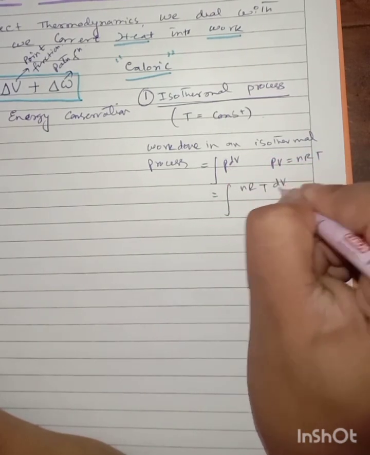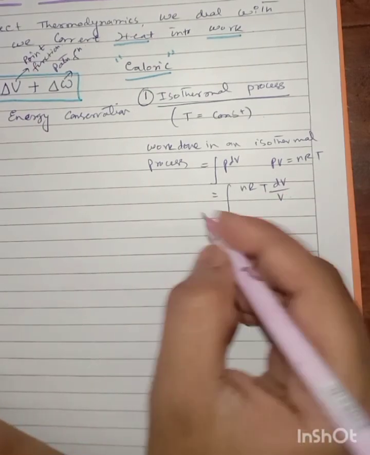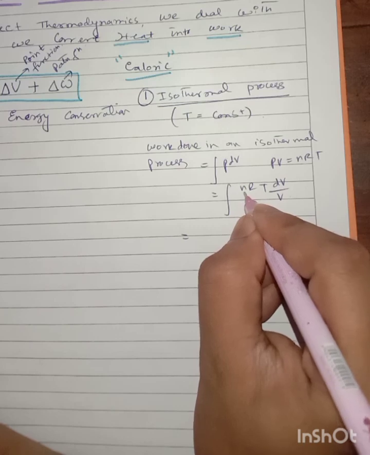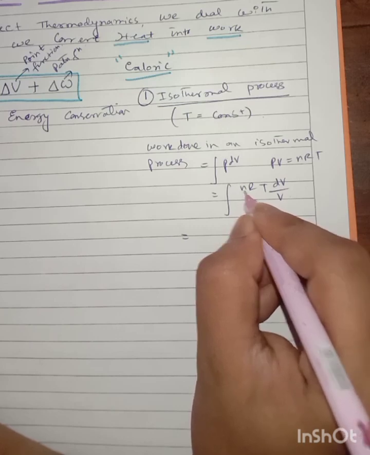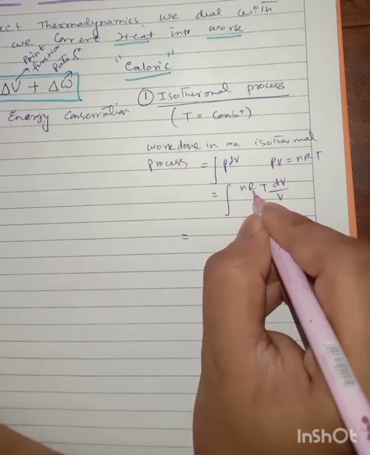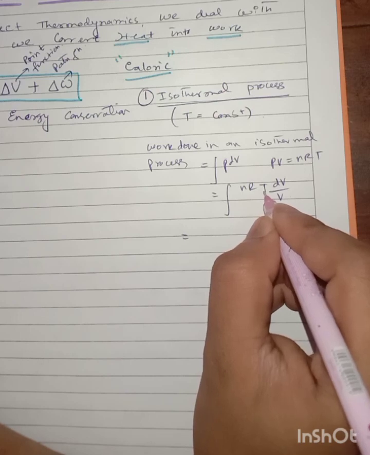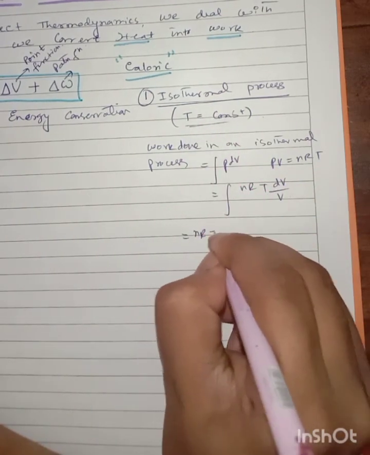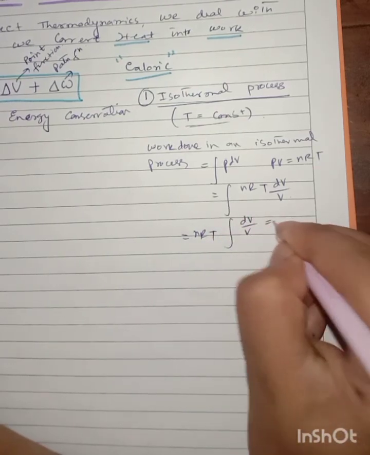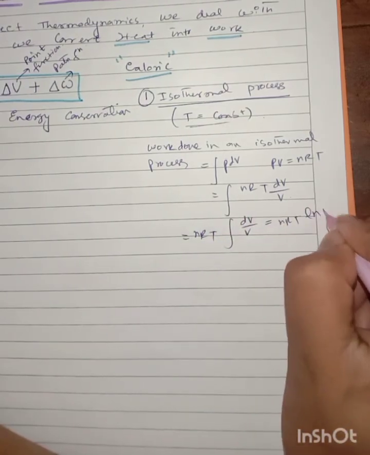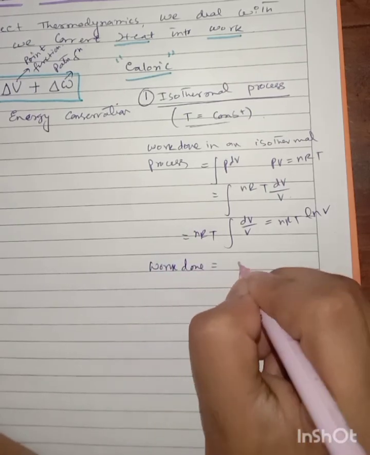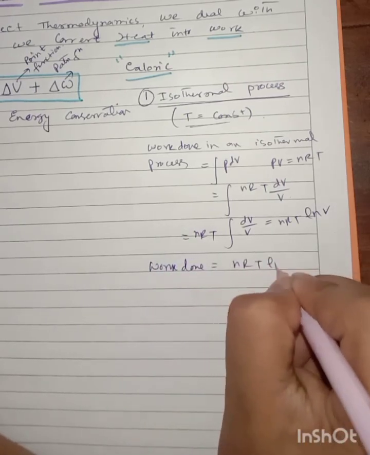So we change it as nRT dV by V. Okay, so nRT, so n is the number of moles which is constant, R is the universal gas constant, and T is the temperature which is already constant, so we shall take this term outside. nRT integration dV by V, which is nothing but nRT ln V. So the work done in an isothermal process is nRT ln V.